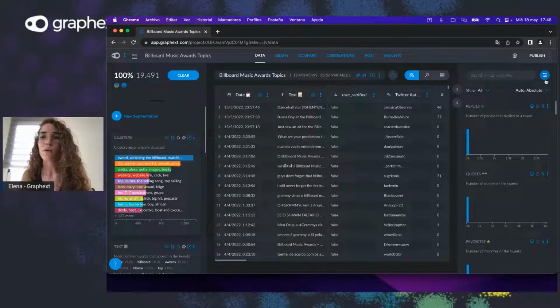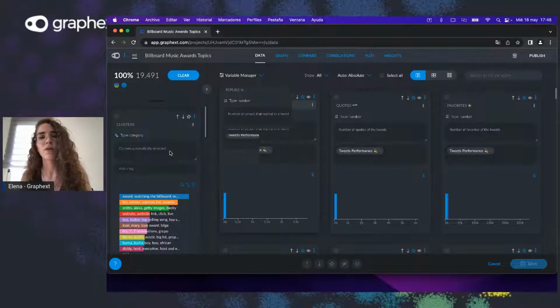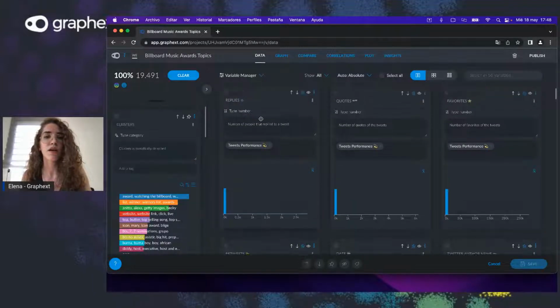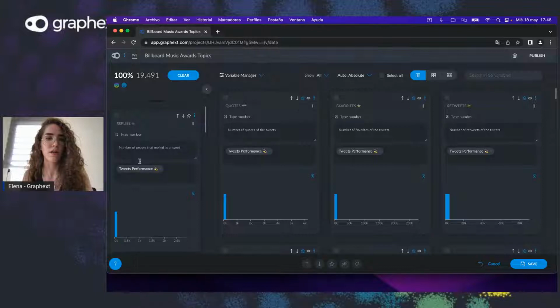Okay, so now we also have the already created group variables here. And those ones are going to be really useful for the exploration. We also can pin some variables to the left. So that's going to pin them in this side of the graph, of the visualization.